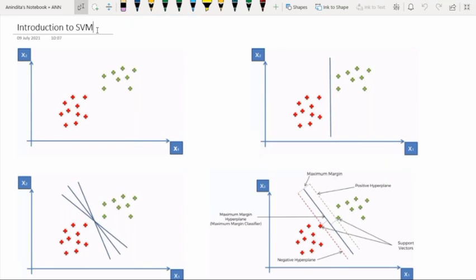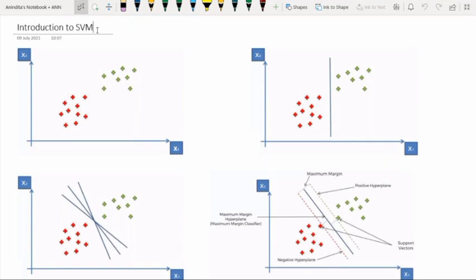See, to understand this support vector machine in details, first you have to understand the logic behind it, then you have to understand its working principle, and then you have to understand the underlying mathematics of support vector machine. Then only you will be able to perform the basic coding using support vector machine. And this is one of the most important and significant machine learning algorithm.